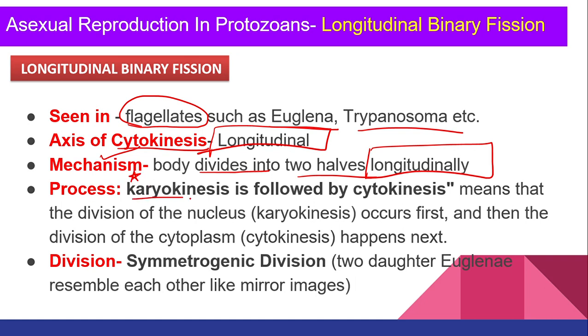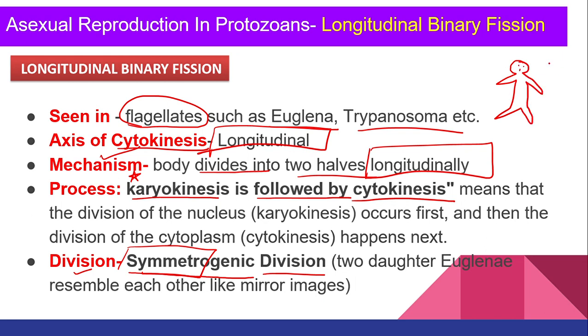Now this is super important. It is a neat question. Karyokinesis is followed by cytokinesis. It is important to understand followed by whom. First nucleus division occurs, and after that cytokinesis, that is cytoplasm division, occurs. Now what is the division followed in longitudinal binary fission? We are going to follow symmetrogenic division. When I say symmetrogenic, I am talking about symmetry. Do you remember we studied symmetry? Suppose this is an organism.